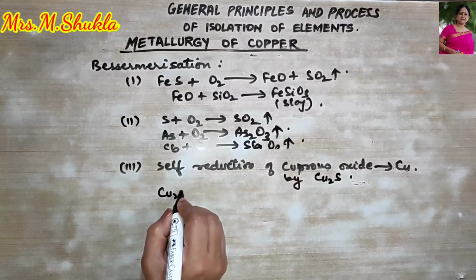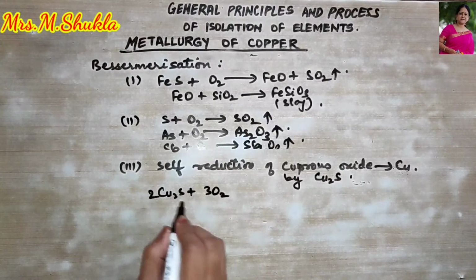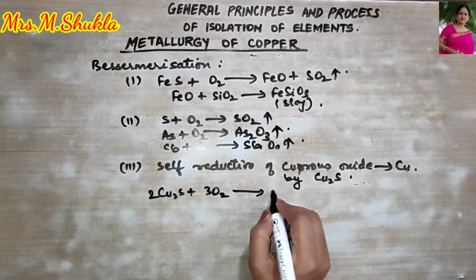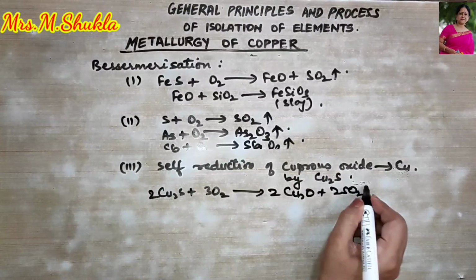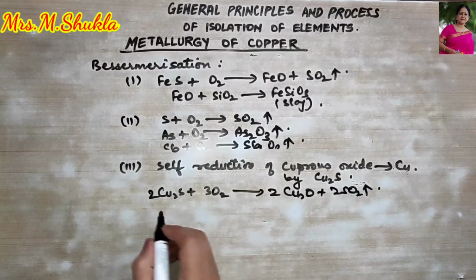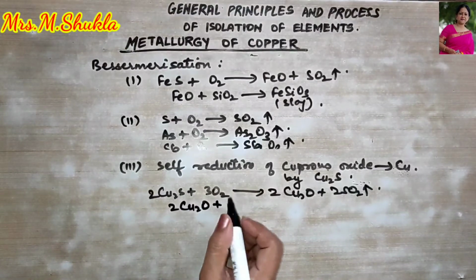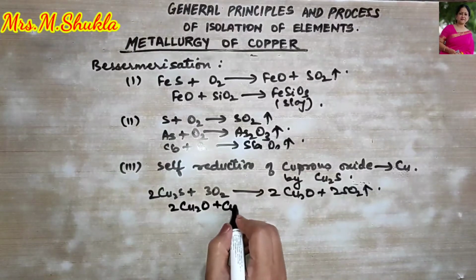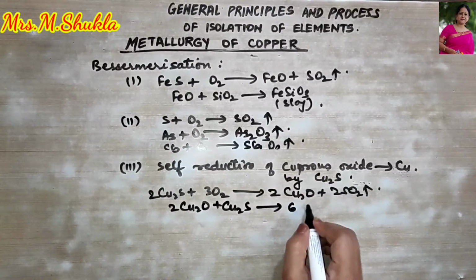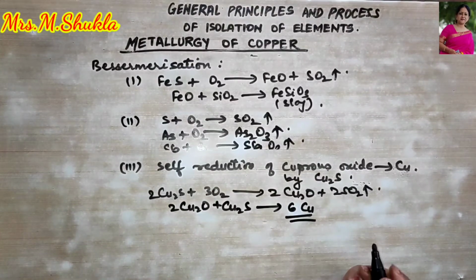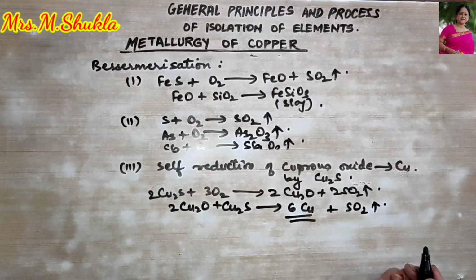So 2 Cu2S plus 3 O2 will give us 2 Cu2O plus 2 SO2. This gas is removed. Then the Cu2O combines with the remaining cuprous sulfide and further gives us copper, right? And sulfur dioxide gas is given out.